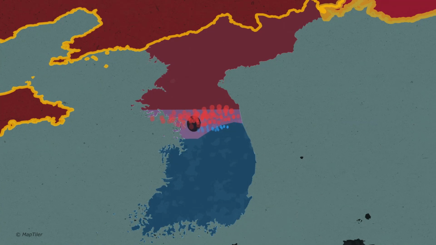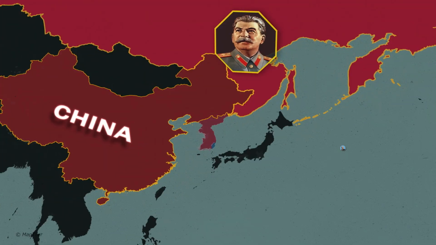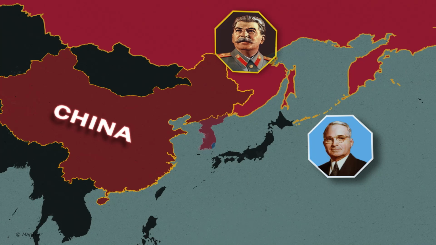In the first 5 days, the South Army, which had 95,000 troops, was down to less than 22,000. And months later, the North had occupied most of the South all the way to the port at Busan. The US President, Harry Truman, said, "If we let Korea down, the Soviets will keep right on going and swallow up one place after another."